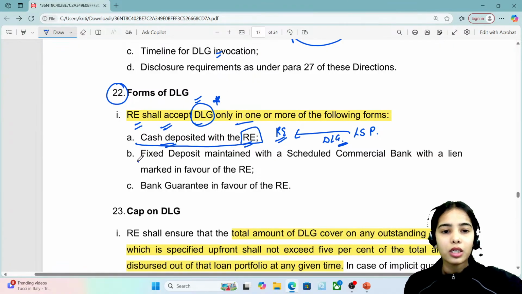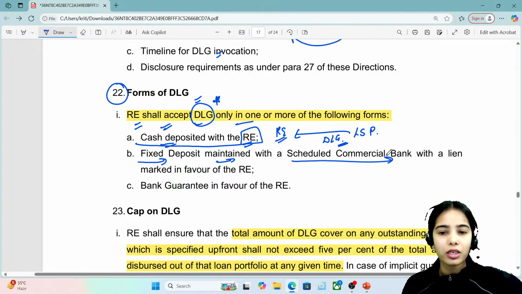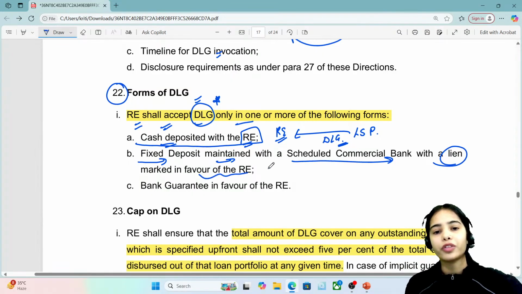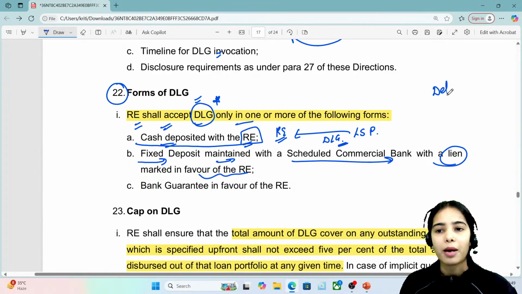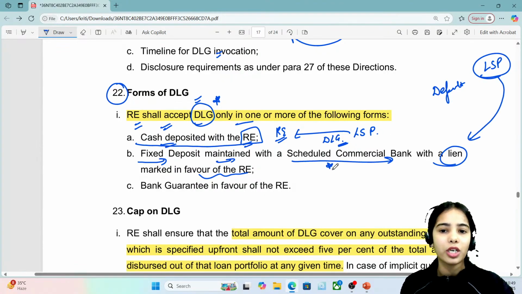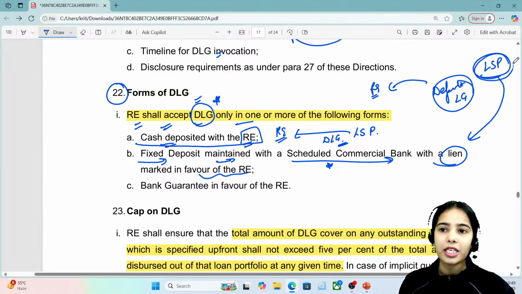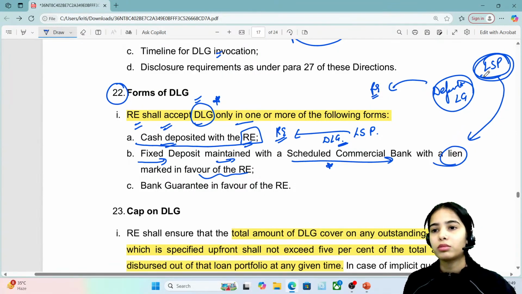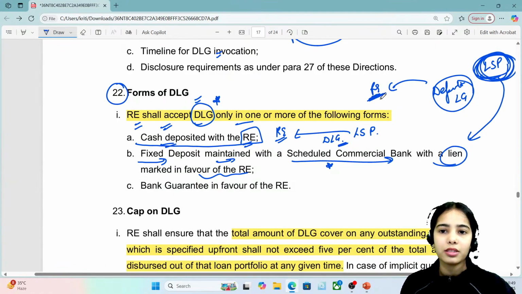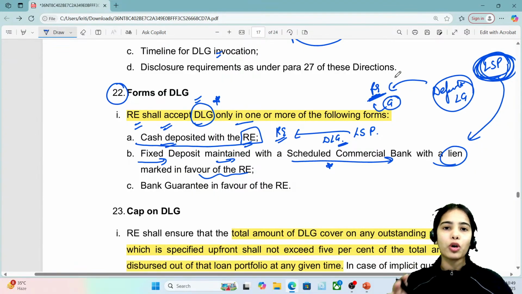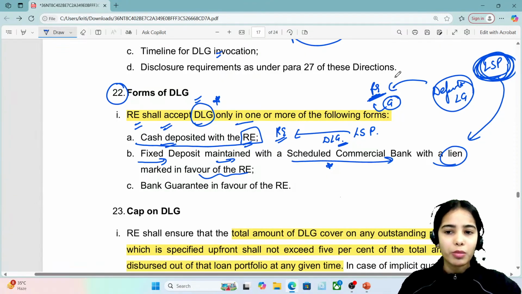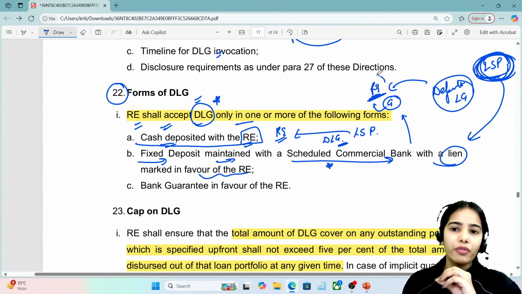Okay. A fixed deposit maintained with a scheduled commercial bank with a lien marked in favor of the regulated entity. That means if the default happens, the LSP, the lending service provider, has a fixed deposit with the scheduled commercial bank. The LSP has signed a default loss guarantee with the regulated entity, and it also has a fixed deposit. So now the LSP is providing this fixed deposit as a guarantee to the regulated entity. The fixed deposit maintained by the LSP with any scheduled commercial bank should be marked in favor of the regulated entity, to cover the default if the loss happens.